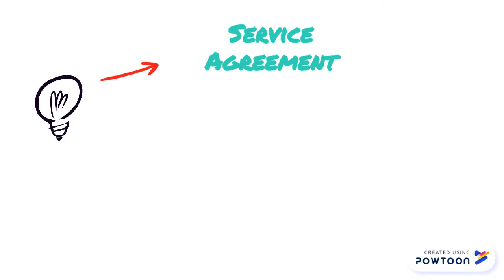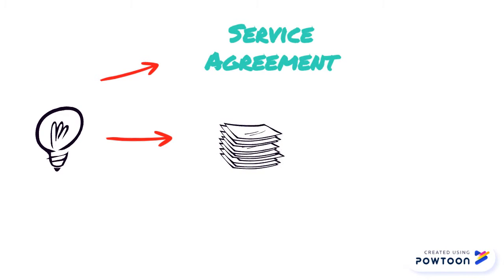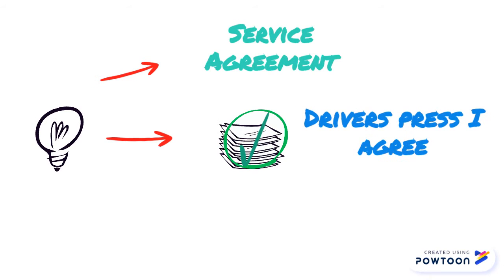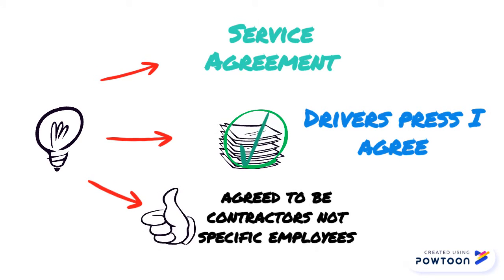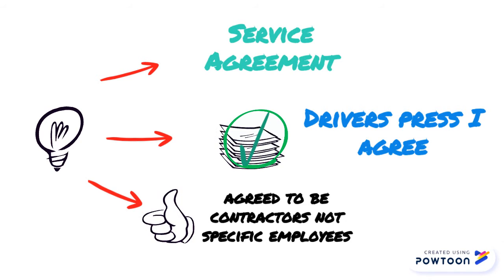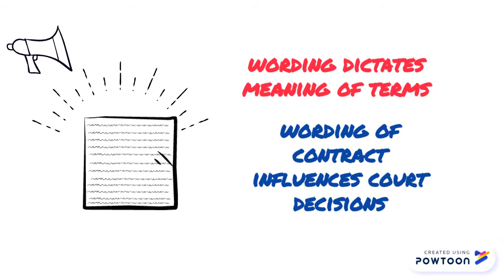All Uber drivers have to scroll through and read a 14-page agreement and press I agree. In this agreement, it clearly outlines Uber drivers as contractors and not employees. Therefore, these Uber drivers agree to be contractors instead of employees. Wording of a contract is very important as it dictates the actual meaning of the contract.